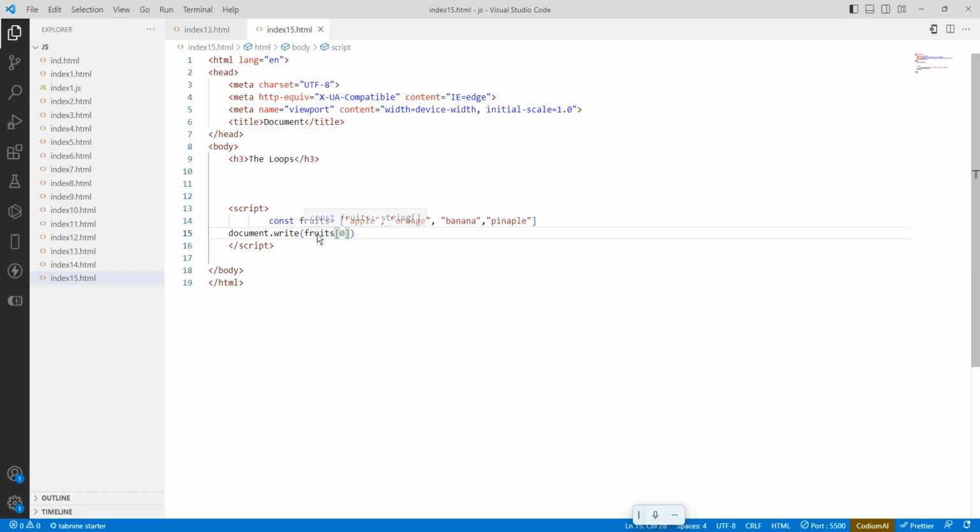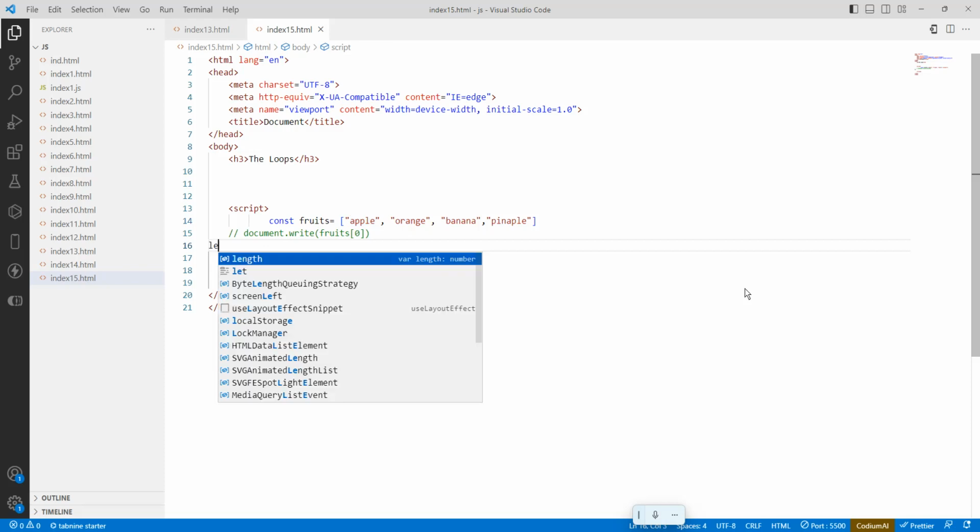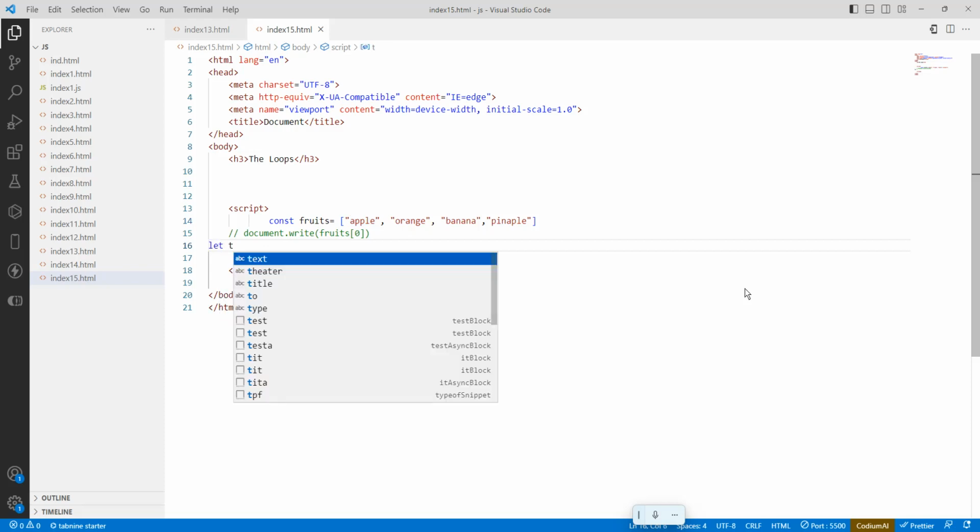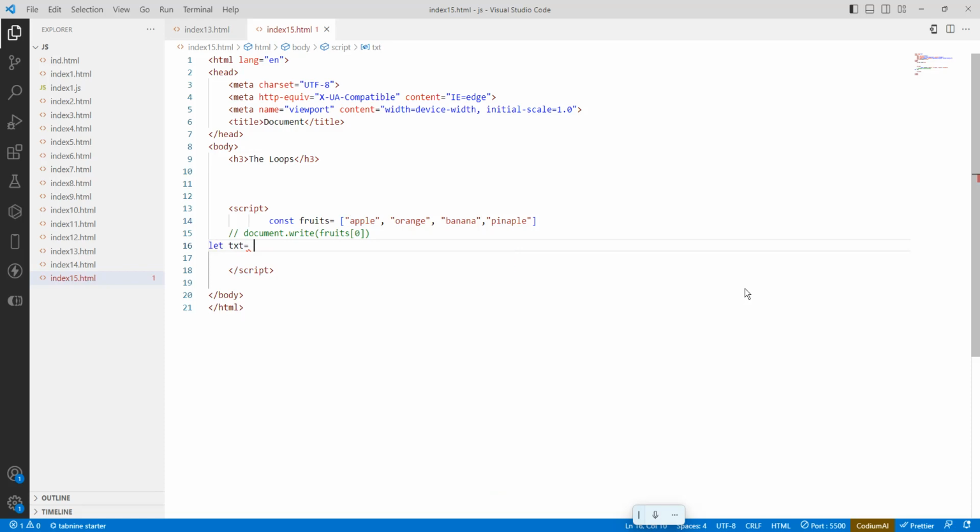Here, I am printing only one item at a time, but I don't want to print one item. I want to display all the items. So I have to go through all the elements. So how to do it? For that, I will take a dummy text variable. Then here what we are going to do?